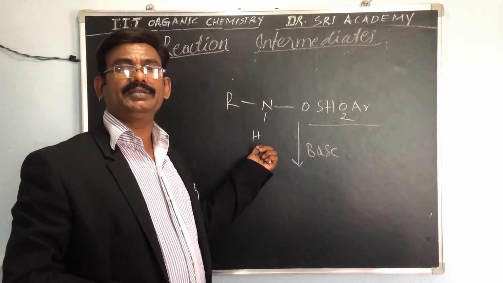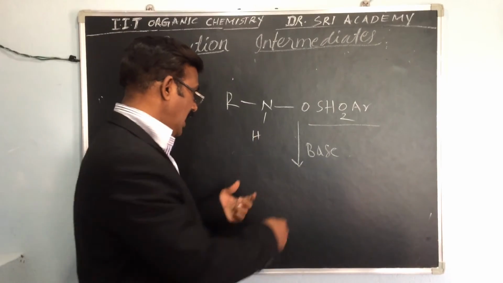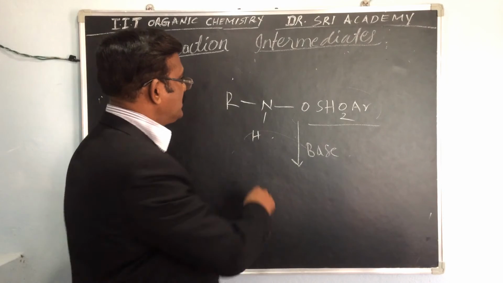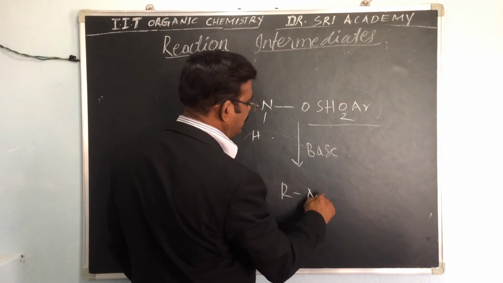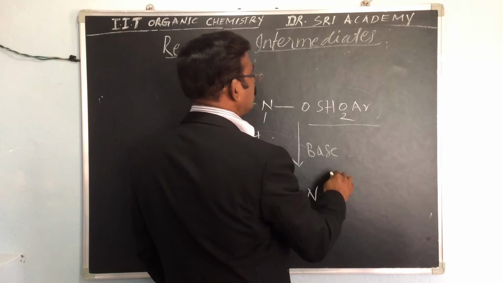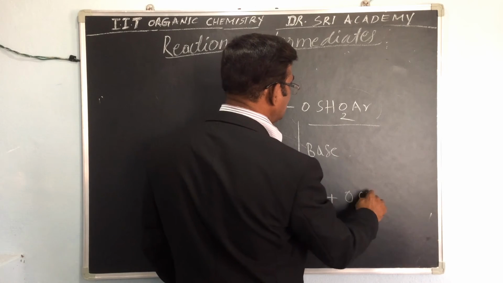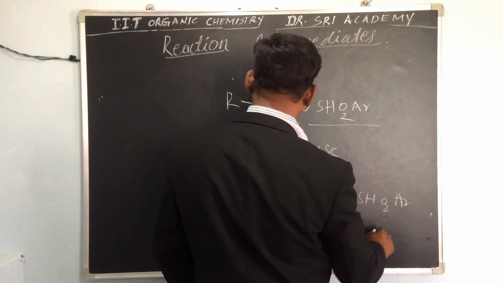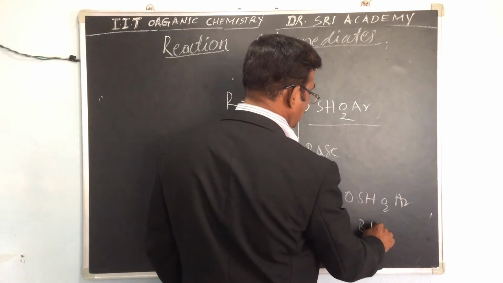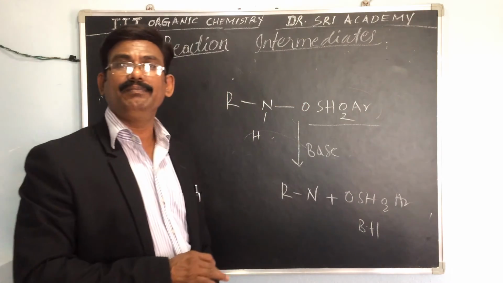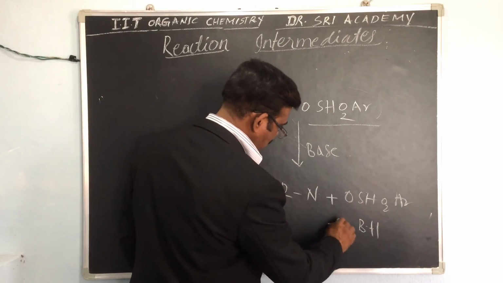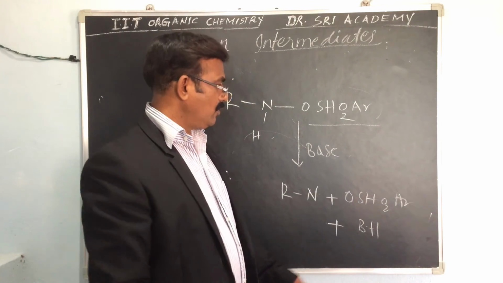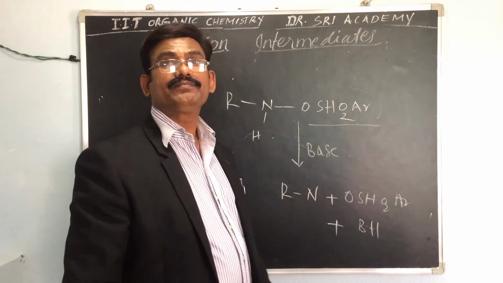The base reacts with the hydrogen, and this will break down. The simple formation is RN, plus OSO2R, and base hydrogen, BH. So RN, BH, and RSO2.